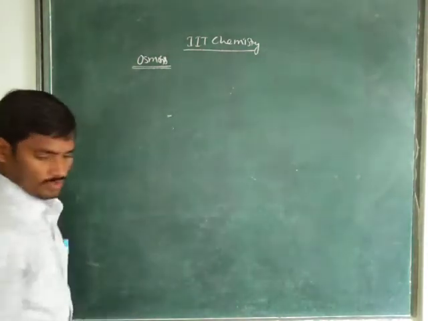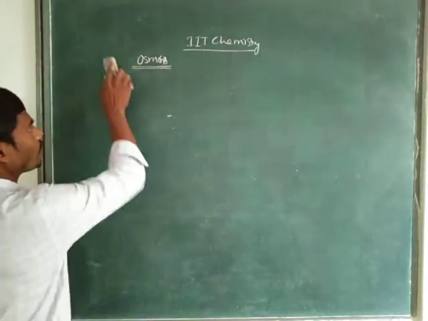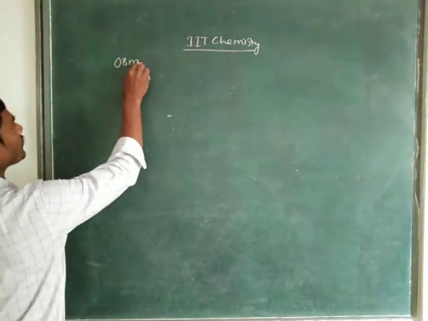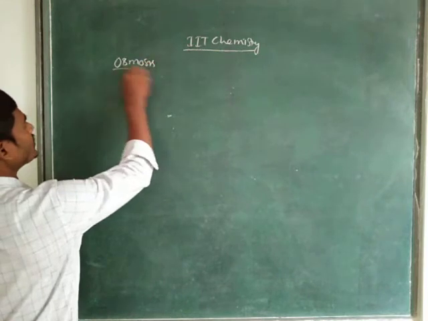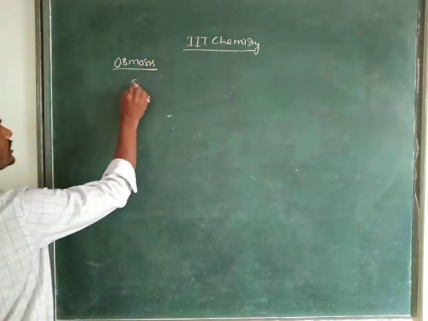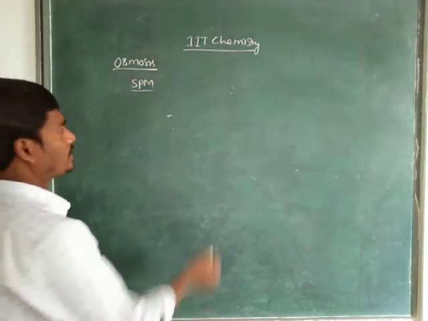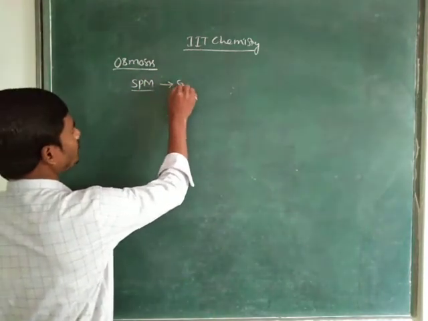See here, in this osmosis we discussed a few terms. One is SPM. What, children? SPM. SPM is semi-permeable membrane.